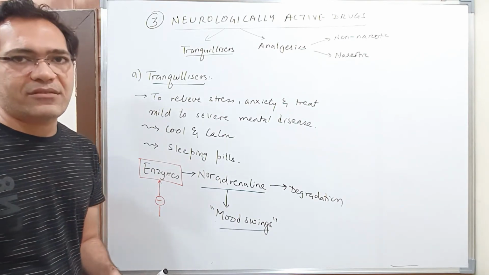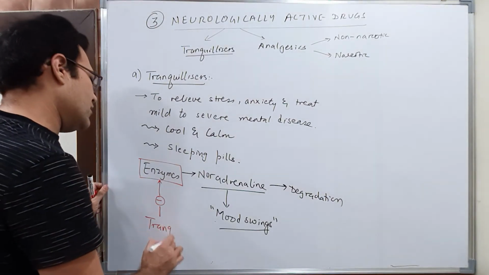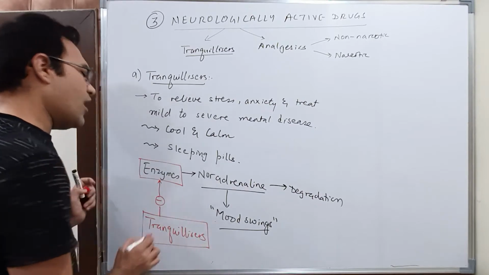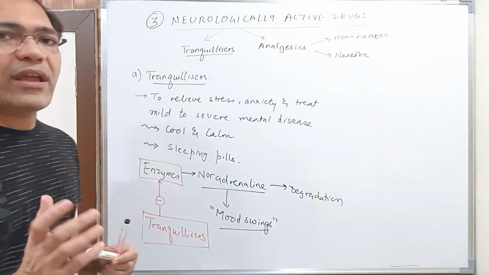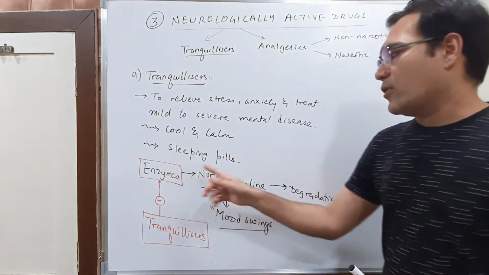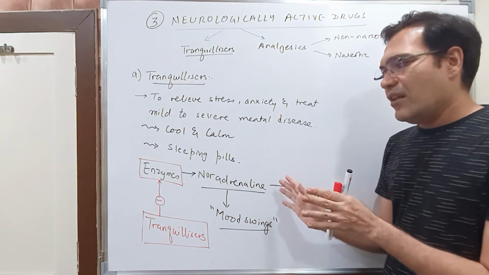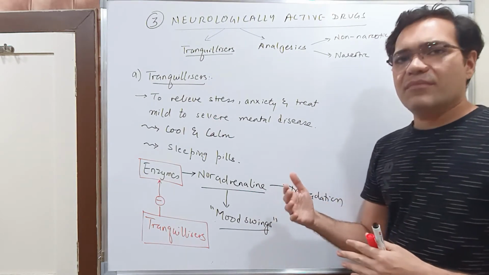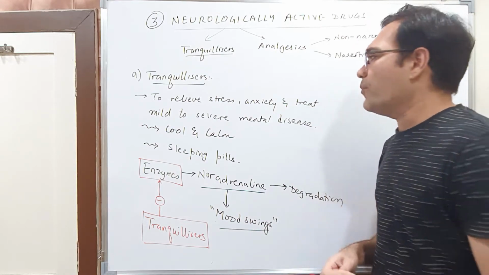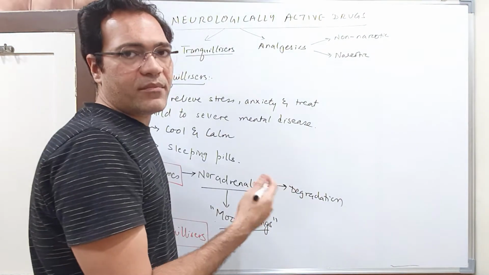Now this is how your tranquilizers work. What tranquilizers do basically is inhibit the enzymes which are responsible for the degradation of noradrenaline, and finally they take you out of the depression mood and all those things. Okay, now see students, here I will be listing down examples of certain tranquilizers.